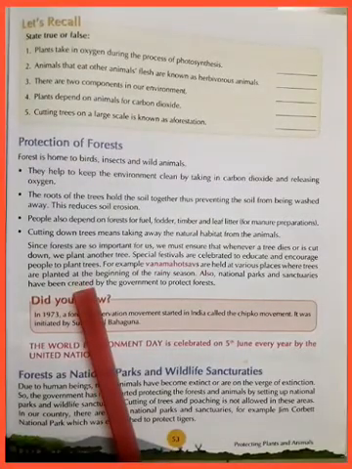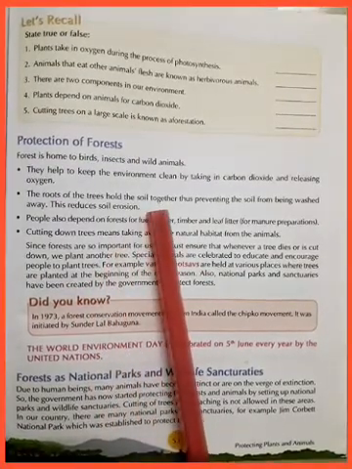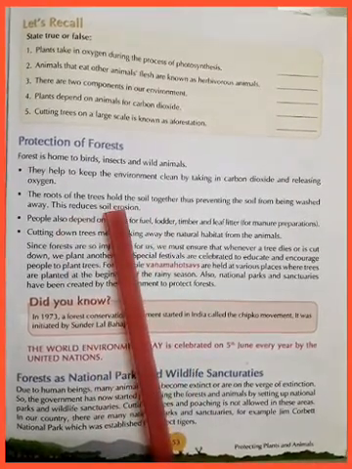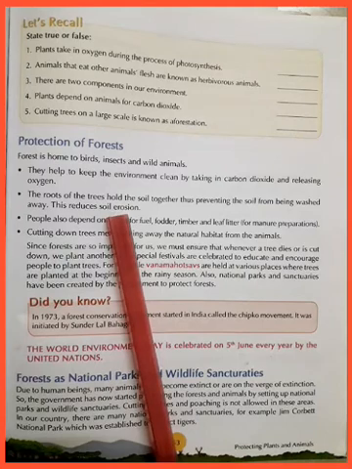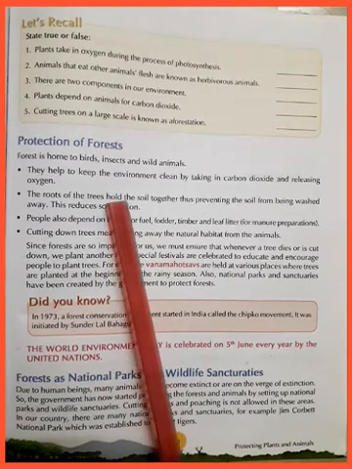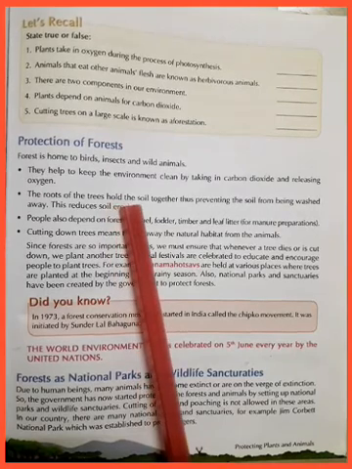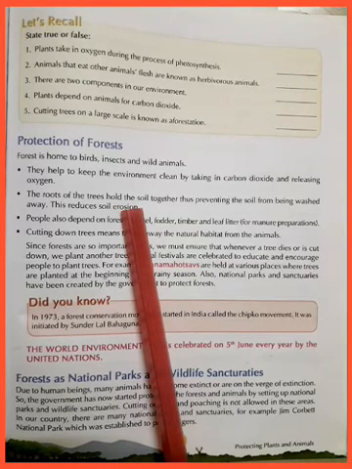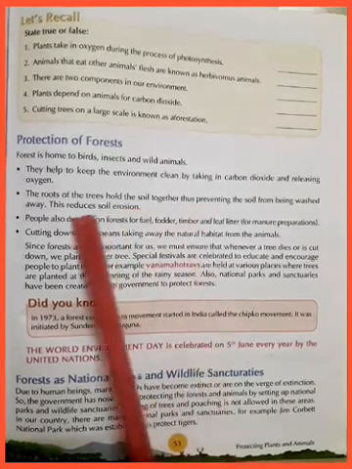Now let us do some exercise also to clear the concept, and after that, protection of forest. It is very important to protect the forest. It is the need of the hour. Forest is home of birds, insects and wild animals. They help to keep the environment clean by taking in carbon dioxide and releasing oxygen.